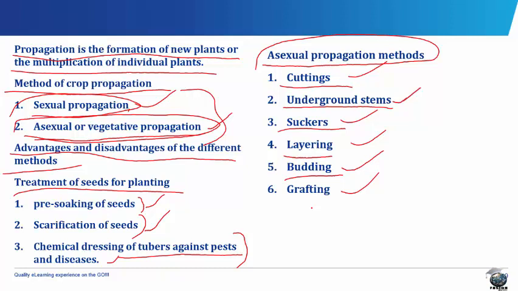Grafting. Grafting is closely related to budding and is a method which involves the application of a whole shoot or stem into another plant. That is, the stem is known as the scion and the other plant is known as the stock.